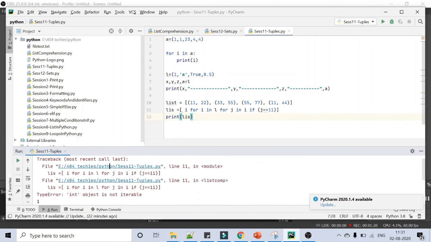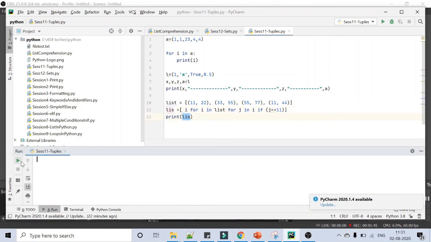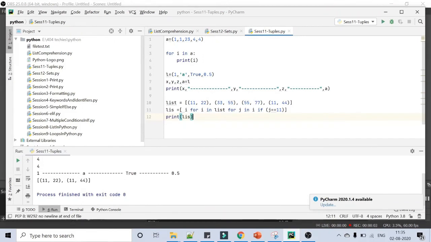I'm getting some error. What is it here? I'm supposed to give this list, not L. It's a type error. So for i in list, for j in i, if j is equal to 11, I'm going to print that tuple. Finally, I'm printing that list. Now clearing the console. Okay, so the tuples which have 11 got printed. This is a simple example for a list of tuples.